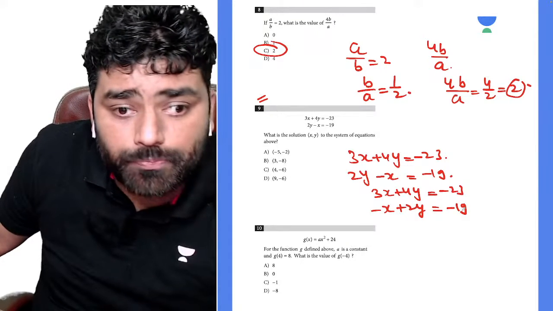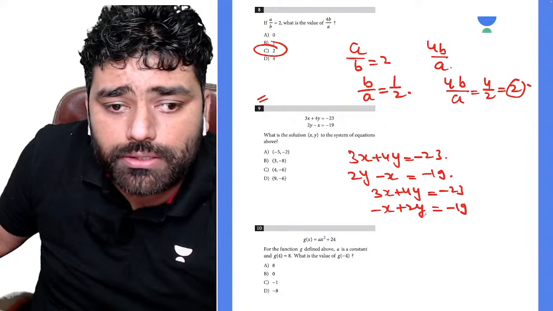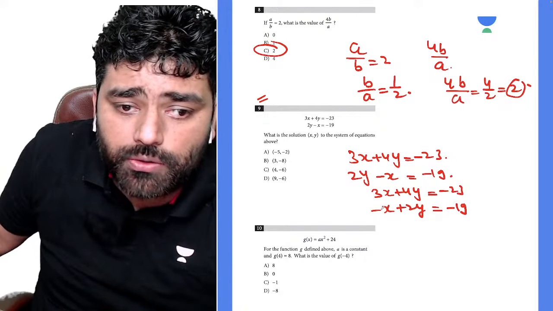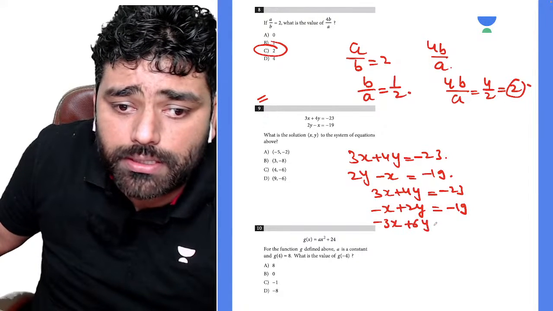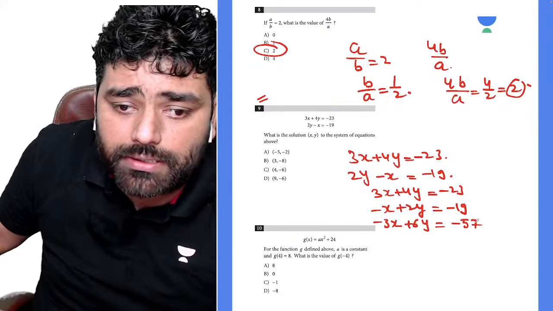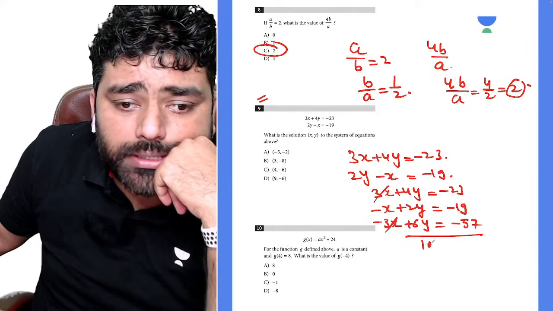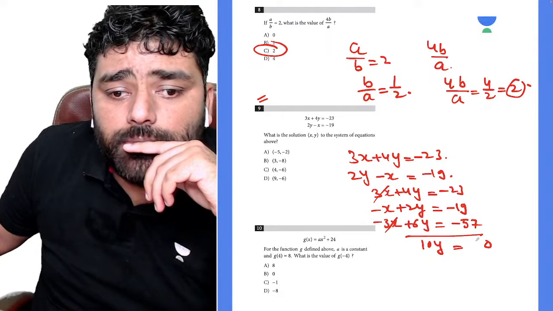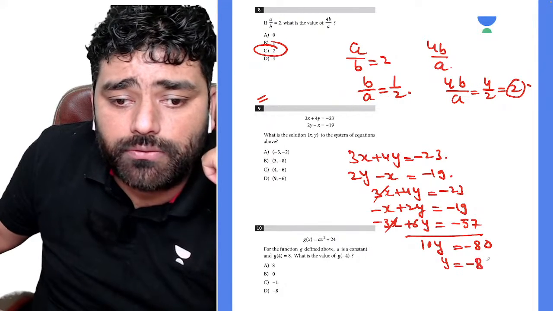And then you need to solve for either x or y. That means you can eliminate x from here to solve for y. So what you can do is multiply the entire second equation by 3. So you get negative 3x plus 6y is equal to negative 57, correct? If you add these, x cancels and this is going to be 10y is equal to negative 80. So y is going to be negative 8 for sure.